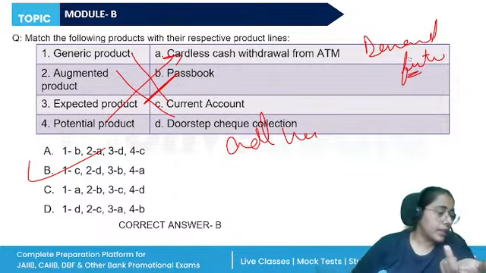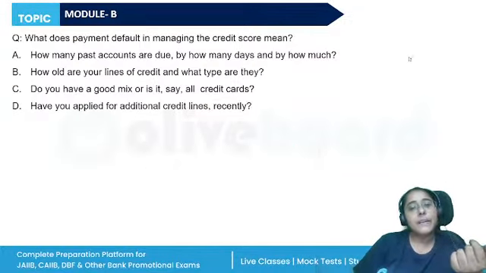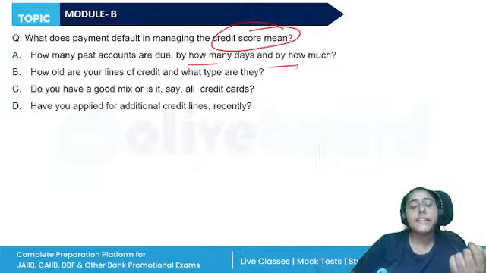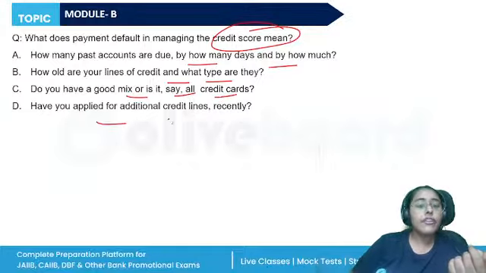A future product. What does payment default in managing the credit score mean? How many past accounts are due, by how many days, and by how much? How old are your lines of credit? What type are they? Do you have a good mix or is it just credit cards? Have you applied for additional credit lines recently?